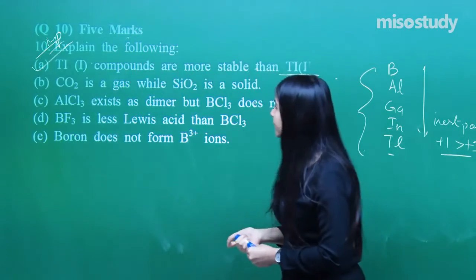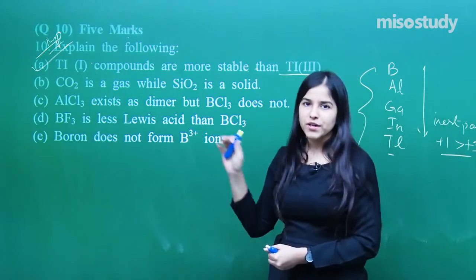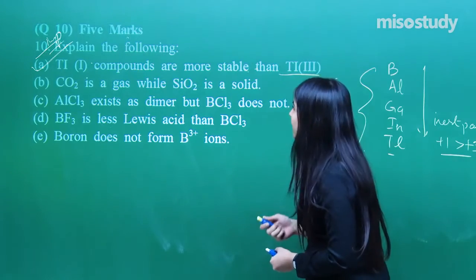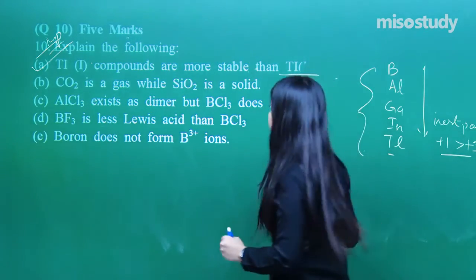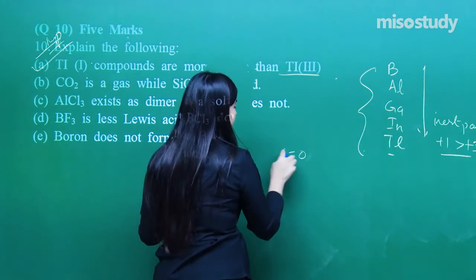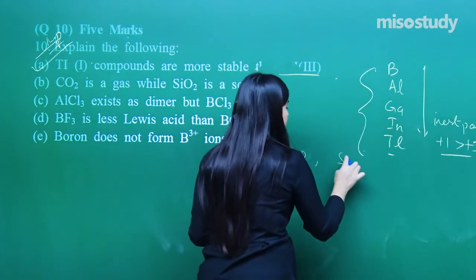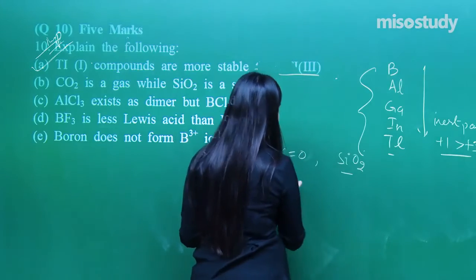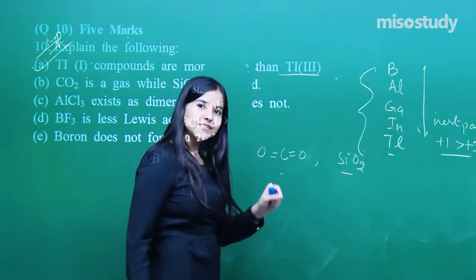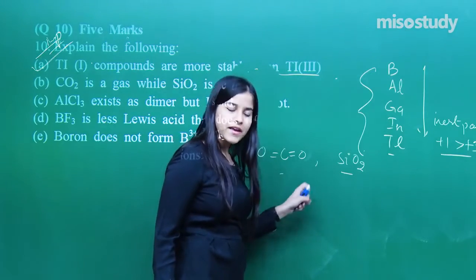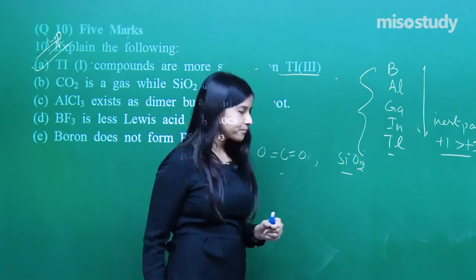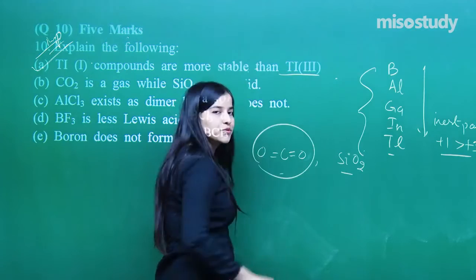Clear? Now, the second one is very important. Carbon dioxide is a gas while SiO2 is a solid. What is the reason behind it? See here, carbon dioxide, this is SiO2, this is. So the answer lies, why they are saying that this is solid and this is gas? The answer lies in the structure. The structure of carbon dioxide, you see here.